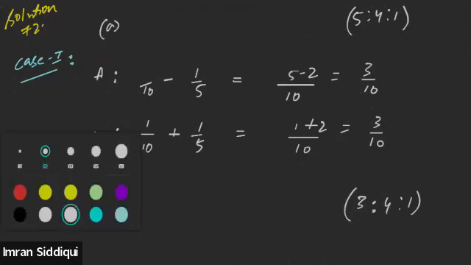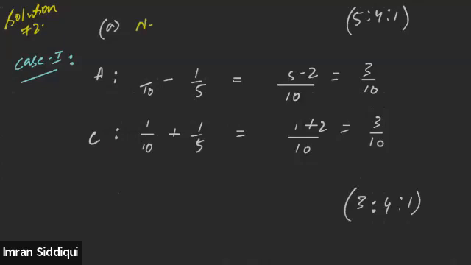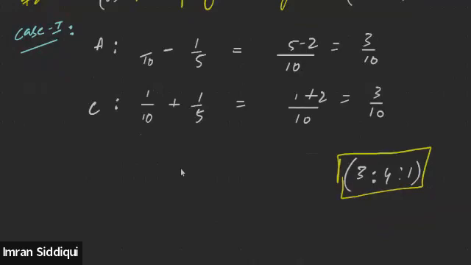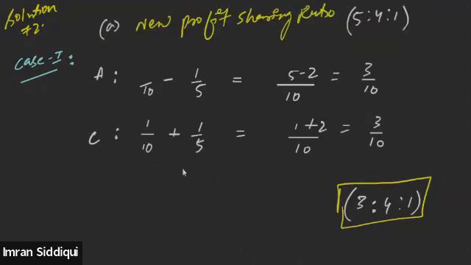This is the calculation for the new profit sharing. New profit sharing ratio will be 3:4:1. All right, case first is clear to all of you.